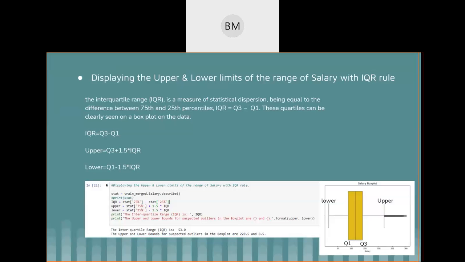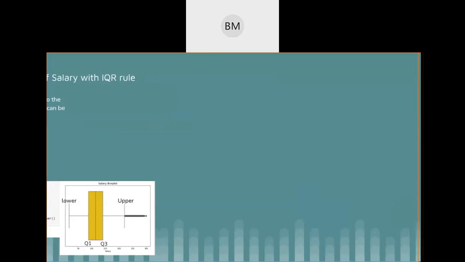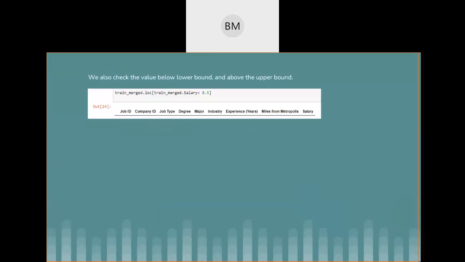So if you take the difference, the upper and lower bounds for suspected outliers in the box plot are 220.5 and 8.5. So I think 8.5 will be the lower bound and 220.5 will be the upper bound in the salaries. I think we can fix this as a baseline. So let's see what we get.